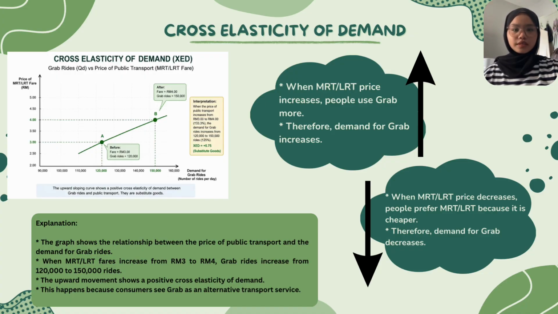In conclusion, this graph clearly shows that changes in MRT or LRT fares directly affect the demand for Grab rides. When public transport prices increase, Grab demand increases, and when public transport prices decrease, Grab demand decreases. This demonstrates the concept of positive cross elasticity of demand between substitute goods.